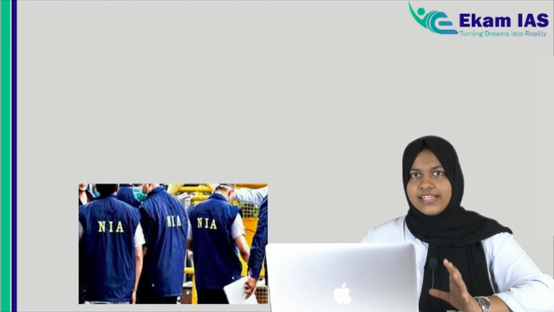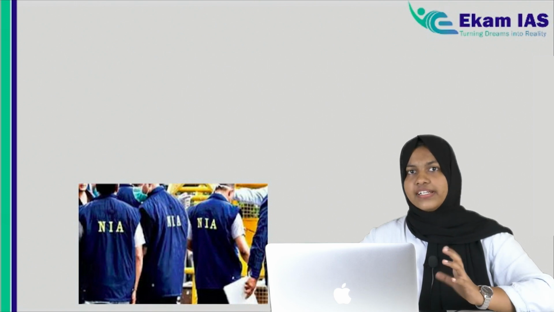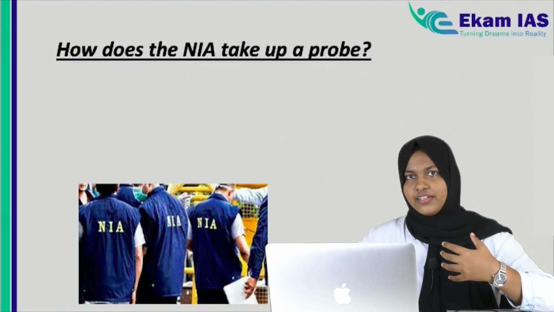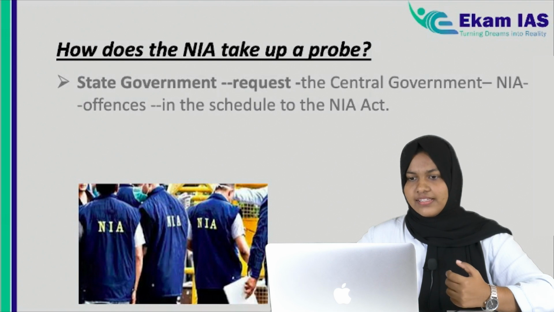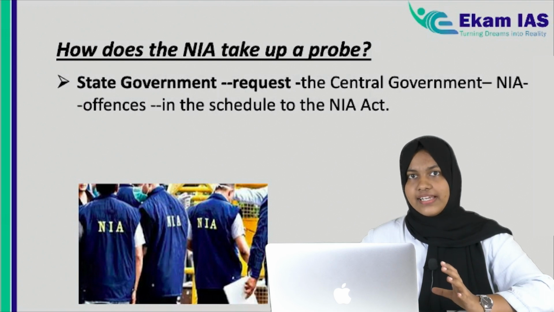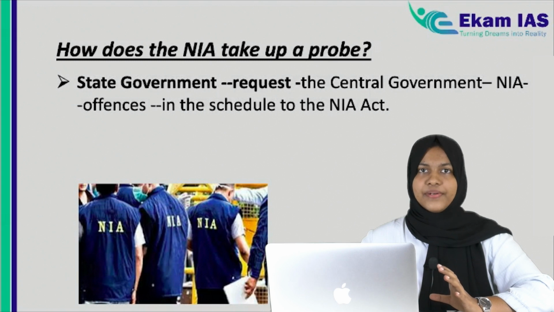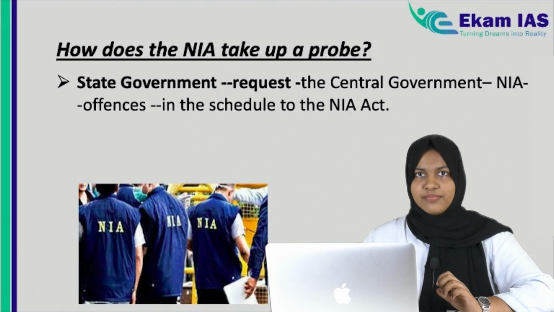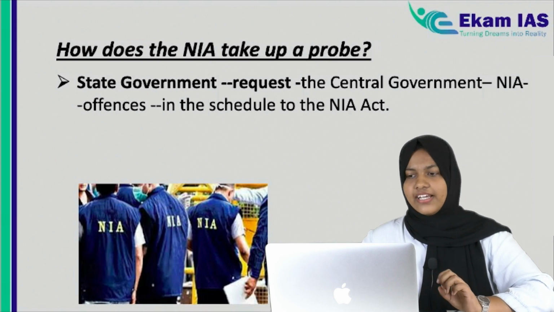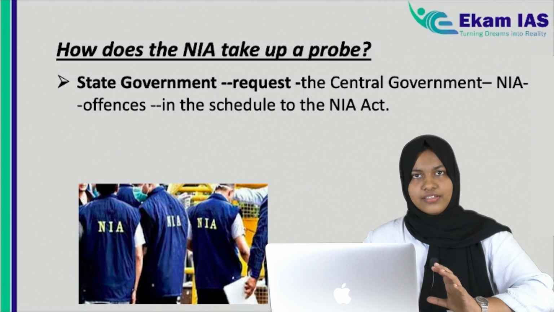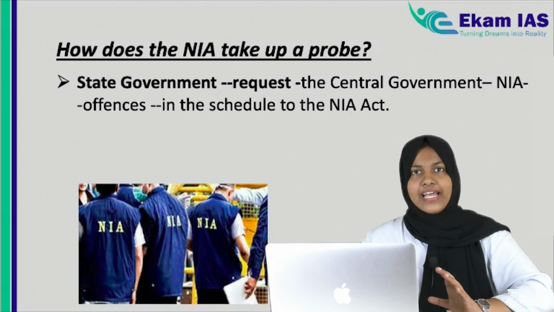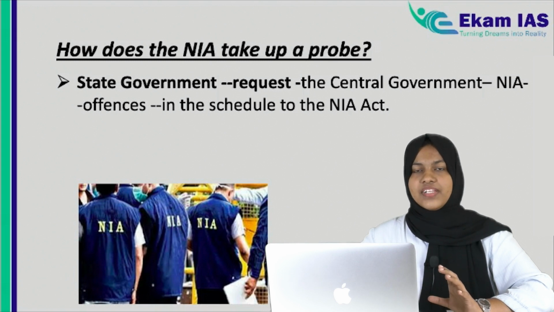So we have seen what NIA is, how it was formed and what its jurisdiction is. So now let's see how it takes a probe, meaning how it investigates matters. In case of any state matters, or any case that happened in a particular state, if that state government thinks that this case has to be investigated by the NIA, then the state government can request the central government, especially the Union Home Ministry, to ask the NIA to investigate this particular case. Then NIA can investigate if that particular matter falls into that schedule, right?